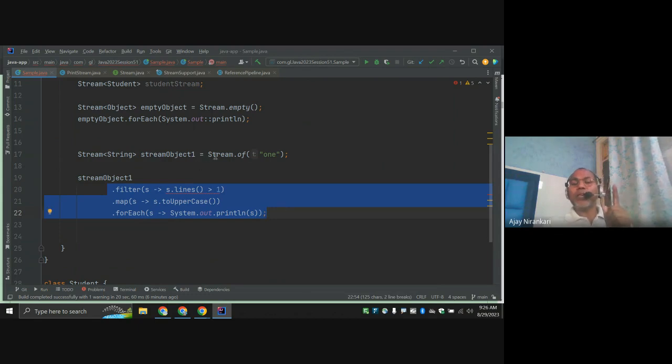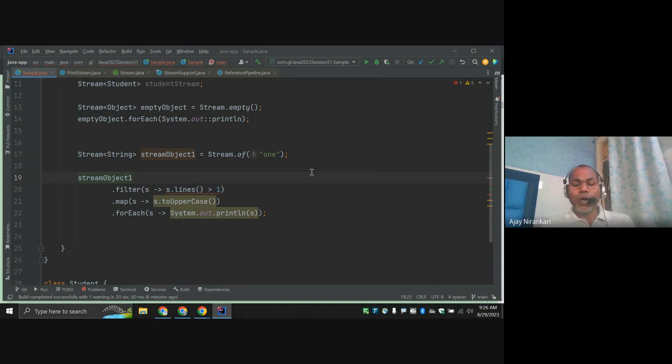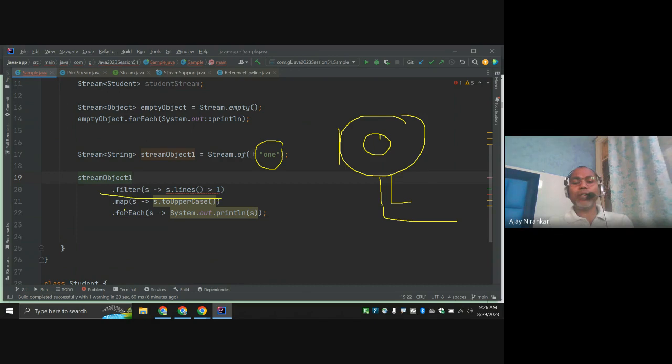So here Stream.of function is doing two things. One, they are generating this source data. They are generating one collection that contains one object, and also creating one stream for you. And on this stream, we apply filter, map, forEach. Here three functions apply: function 1, function 2, function 3.